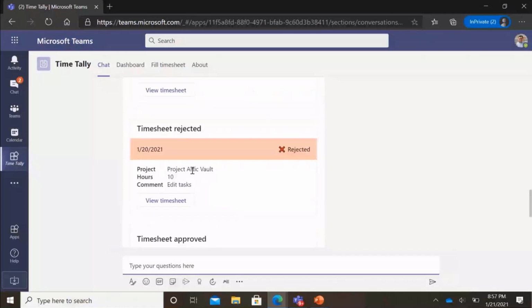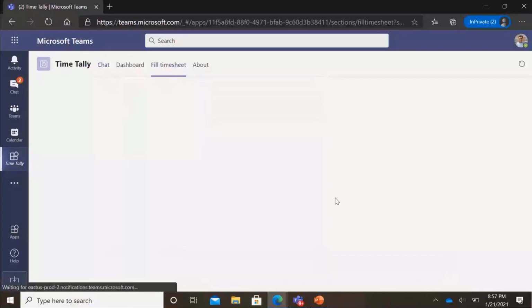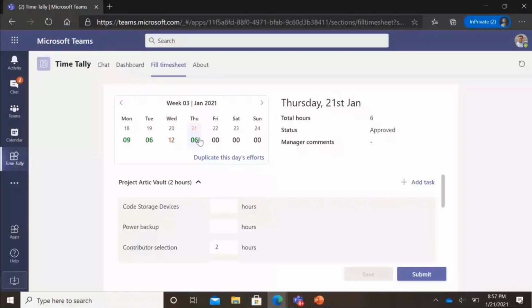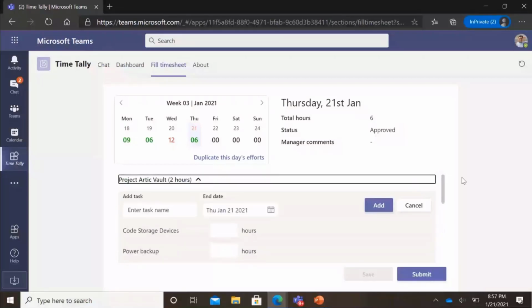I can also do cool things as an end user, like I can add a task. Especially for smaller companies, this is a constant problem. Since the project management is very ad hoc, I have worked on something which is not here, so I can just quickly create a task from here, add it to my list and fill timesheet against it.